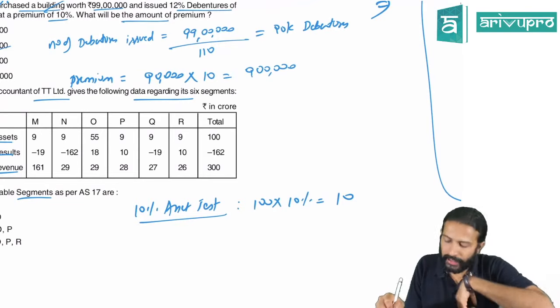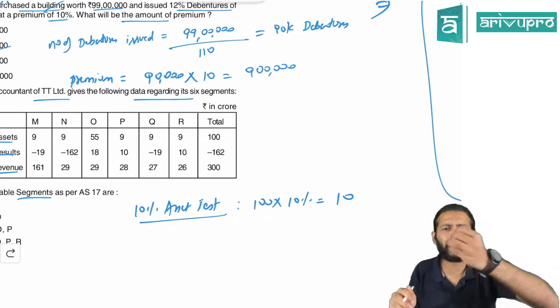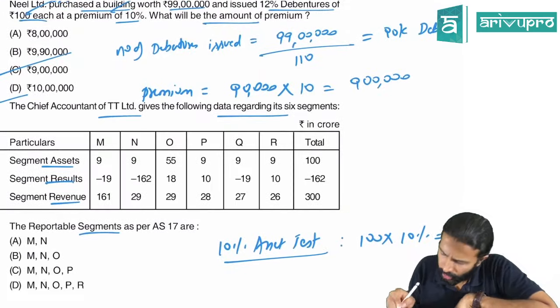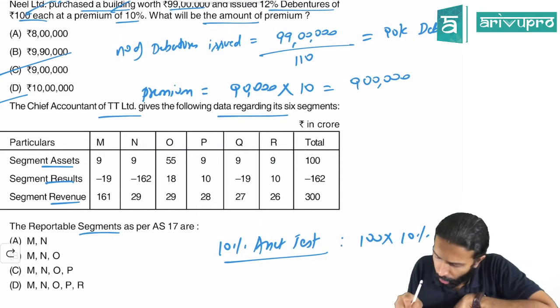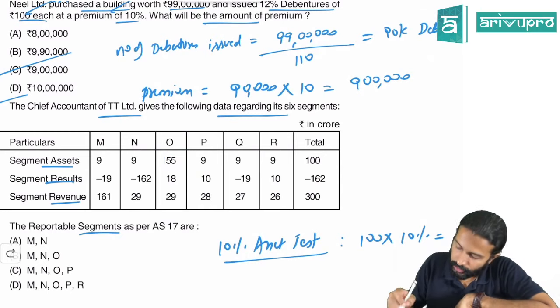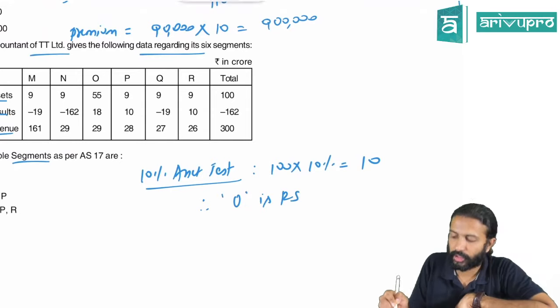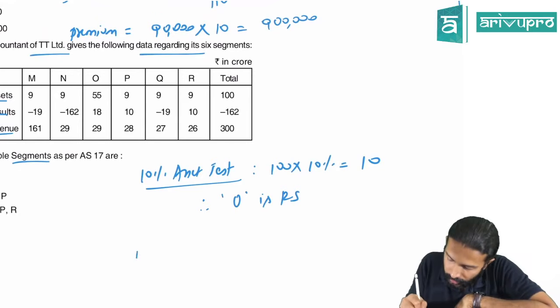So any segment which has an asset base of 10 or more becomes a reportable segment as per the asset test. Check which segment has an asset of 10 or more. All of them have 9. Only O has 55. Therefore, O is a reportable segment. As per the asset test, only O is reportable.